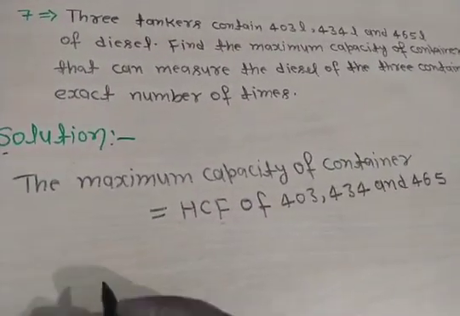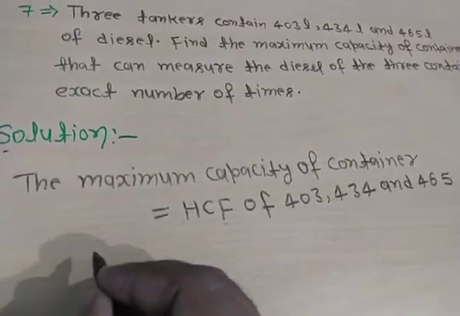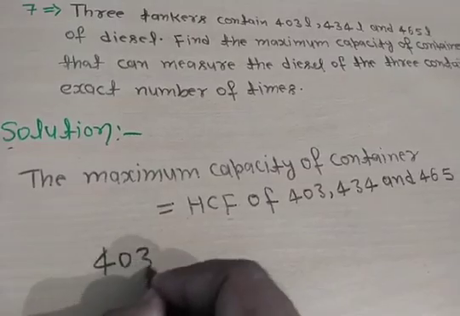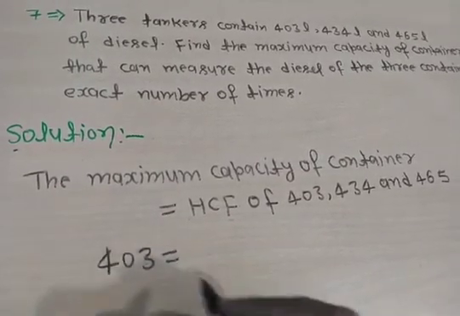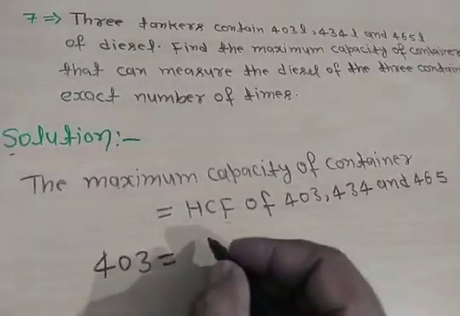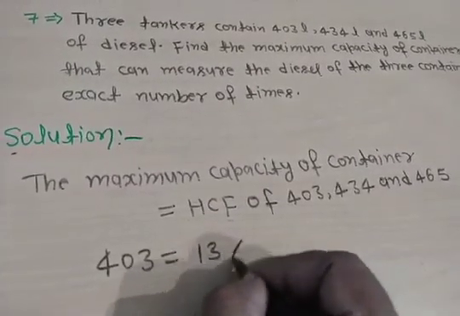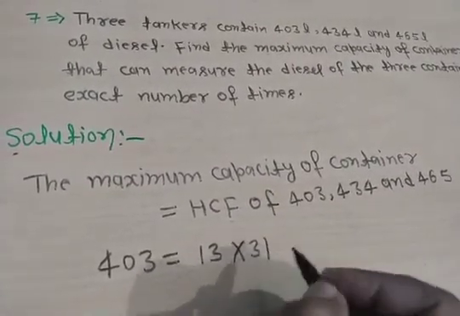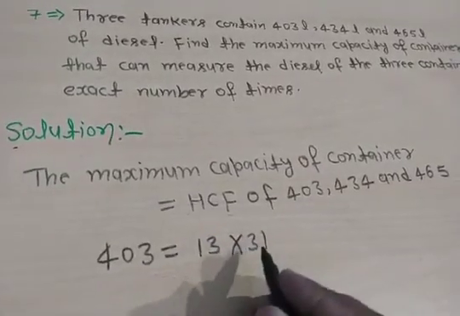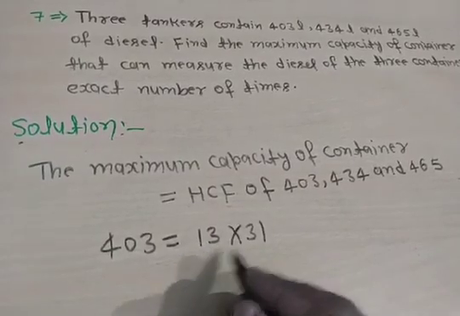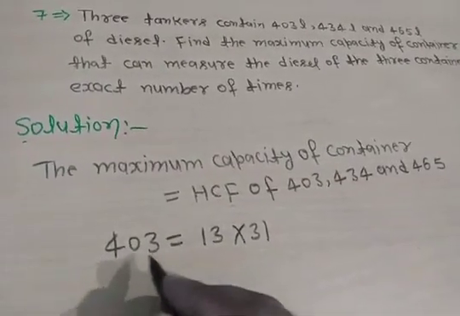First you write the factors of 403. The factors of 403 are 13 into 31. Both are prime numbers. Clear? This is the prime factorization method to find the HCF.